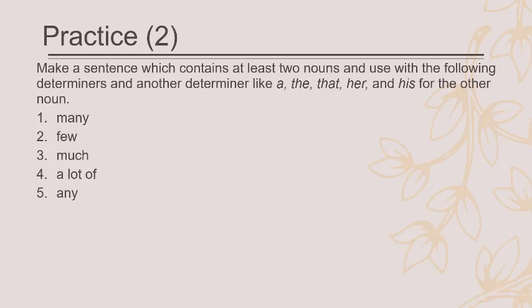You can say, for example, many students still came to school with their parents. So many students of the junior high school still came to school with their parents on the first day of the class. So, many students and their parents.